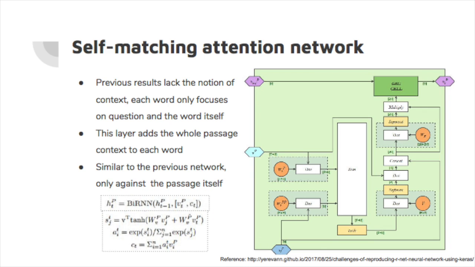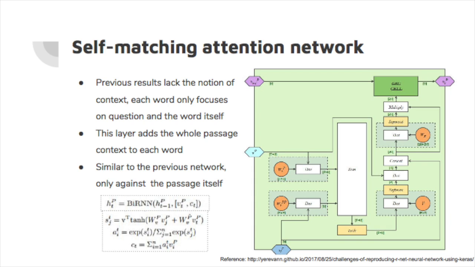The next layer is the self-matching attention network, which adds the passage context to the word representation from the previous results, because as we remember, the previous layer doesn't really have the notion of a context. It only has the awareness of the question and the words themselves.